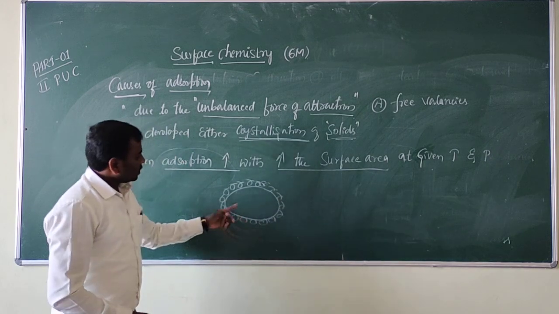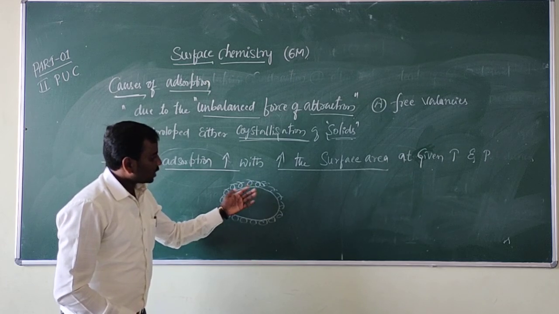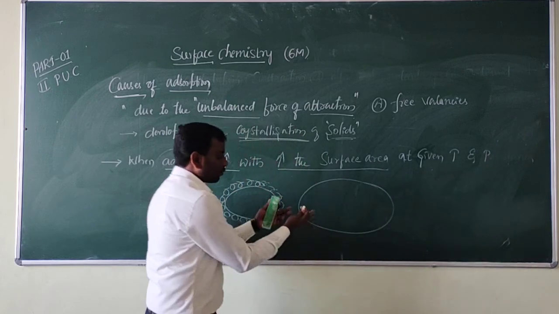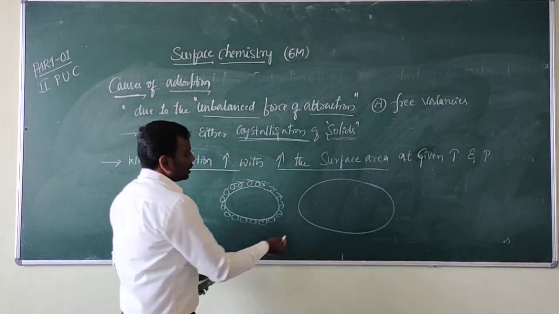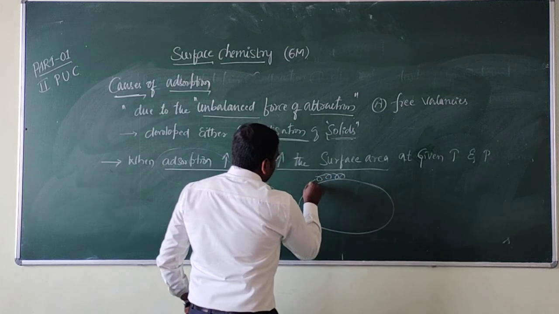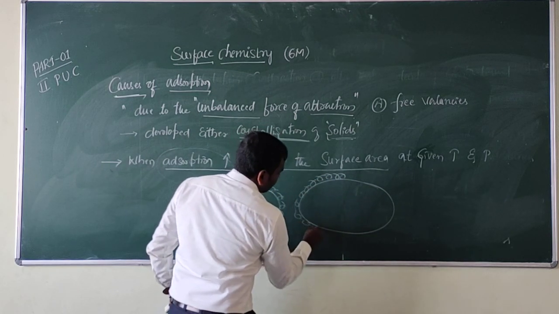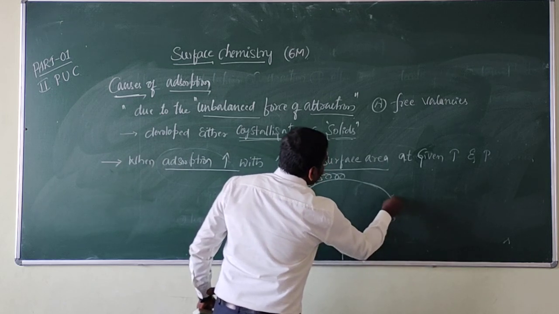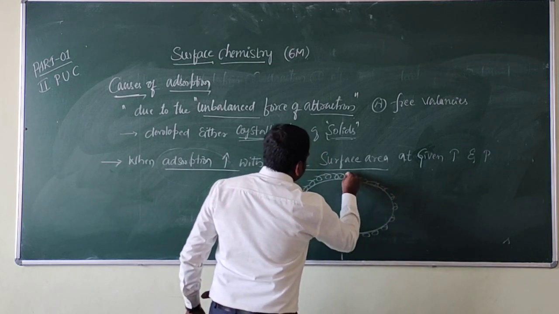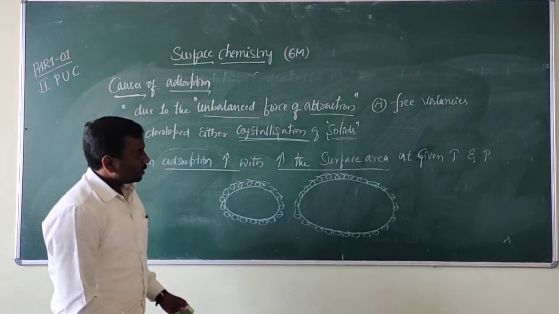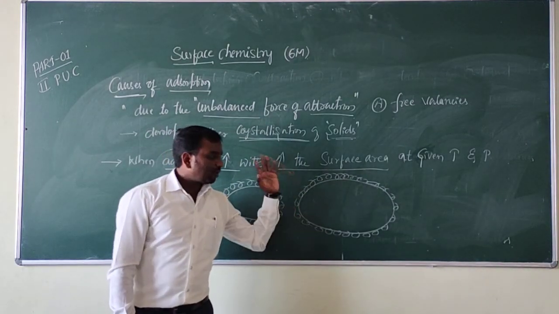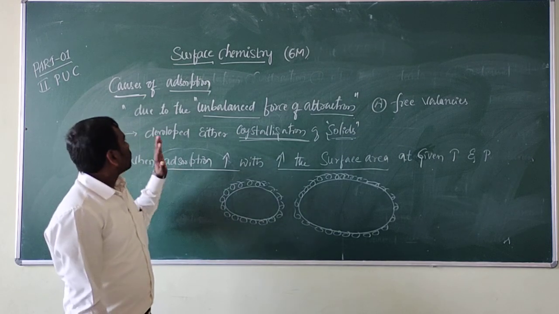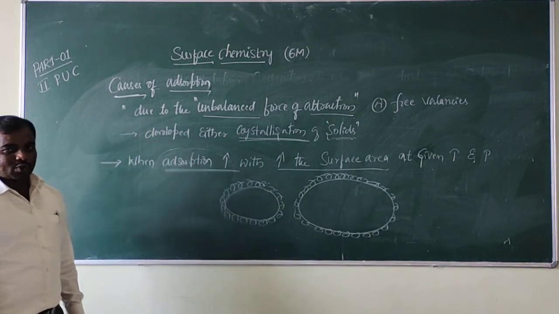Okay, see this absorption process is increasing, here the surface area also increases. When absorption increases, the surface area also keeps increasing. Right? It is very important at given temperature and pressure. Is it clear? Okay, these are the causes of absorption.